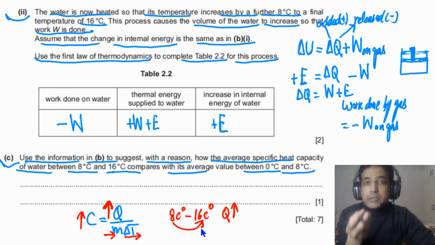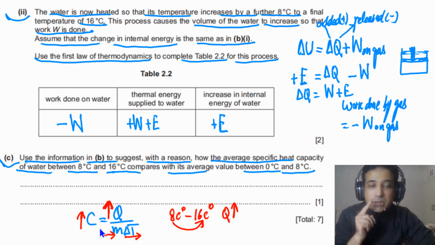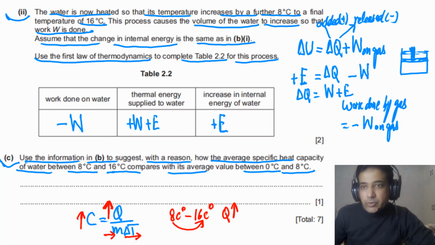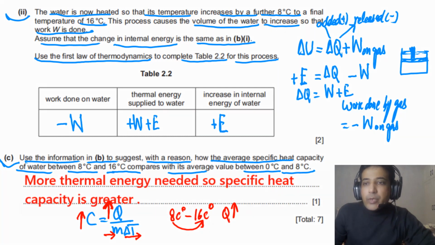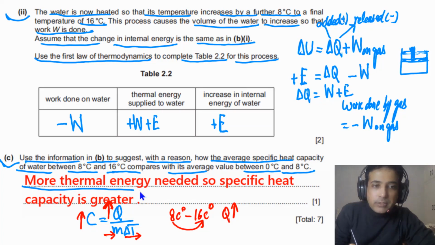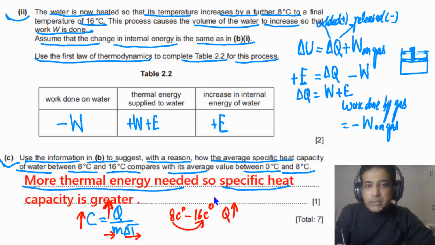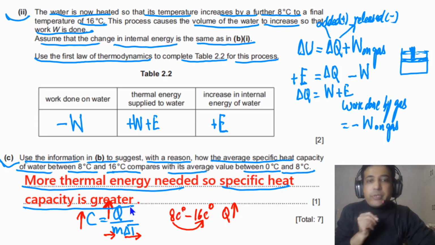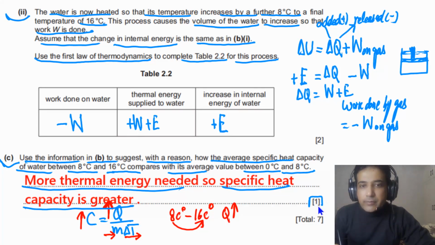That is the one simple point you need to explain. Q in the second case is greater, so it means C of water in the second case is greater. So we will say more thermal energy is required, so the specific heat capacity is greater. This is how you can write down your answer. These points you need to mention: more thermal energy required between 8 and 16 degrees Celsius, so the specific heat capacity is greater. If you write this down, you will get 1 mark.